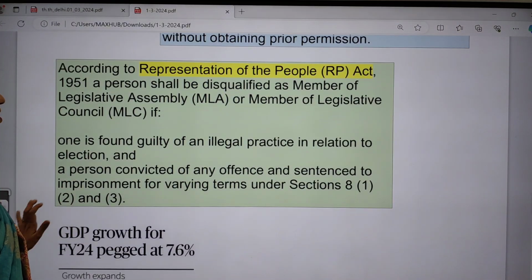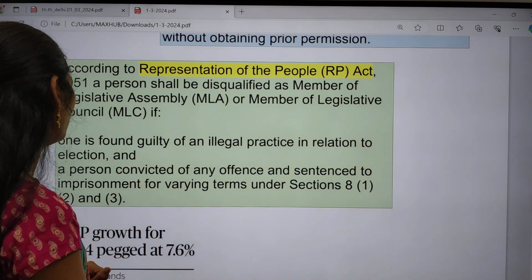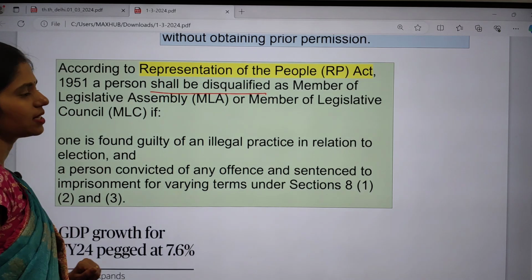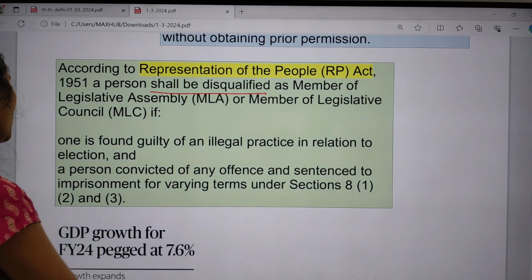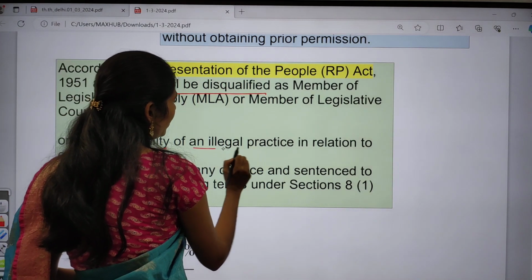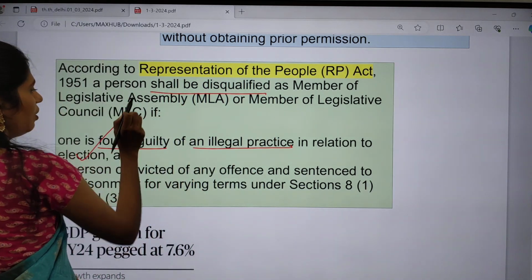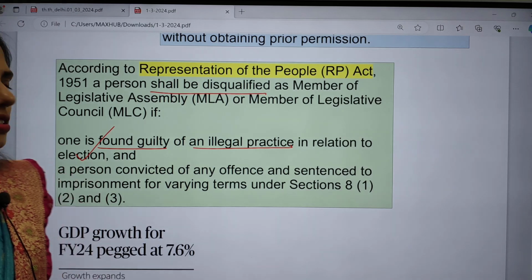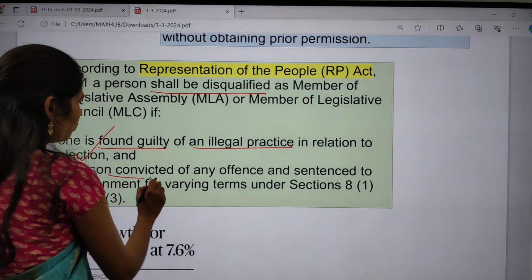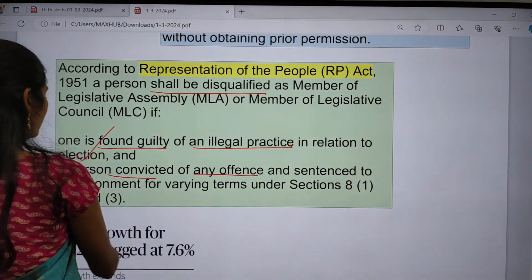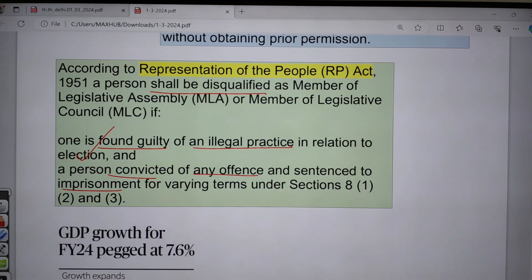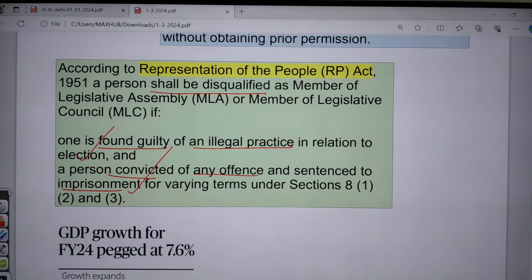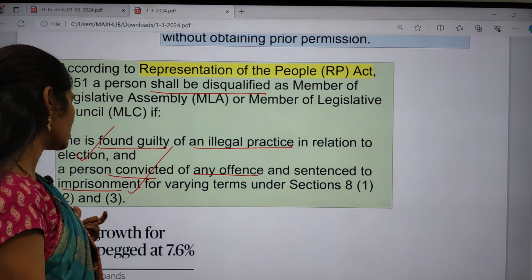And this one is under this Representation of People's Act also. A person shall be disqualified as a member of the Legislative Assembly or Legislative Council if one is found guilty of an illegal practice, if he is doing any illegal practice in relation to election, like malpractices. And if a person is convicted of any offence and sentenced to imprisonment for varying terms. So if he is imprisoned, under Section 8(1), subclause 2 and subclause 3.